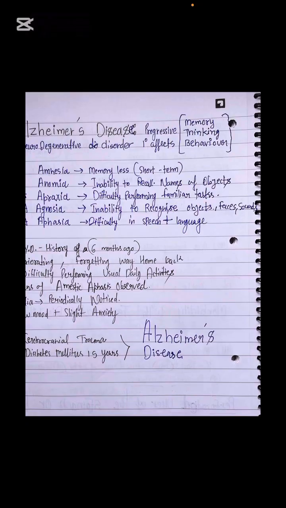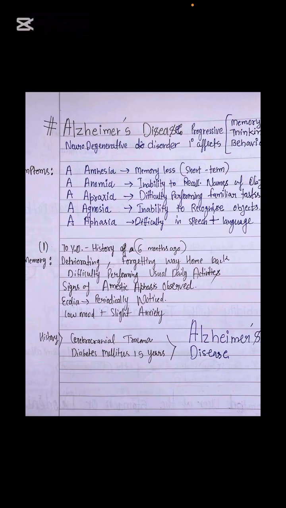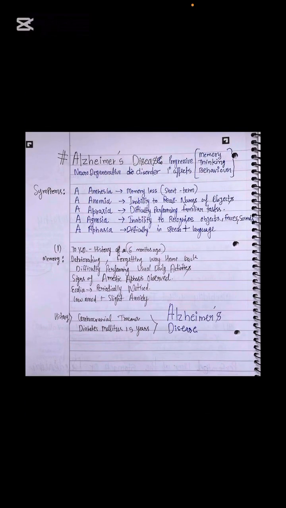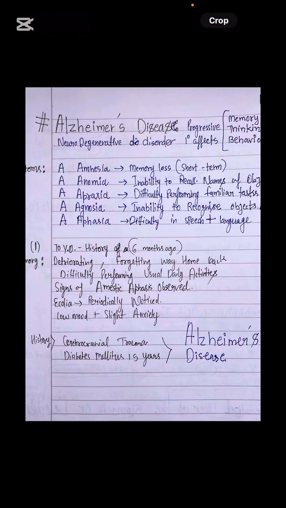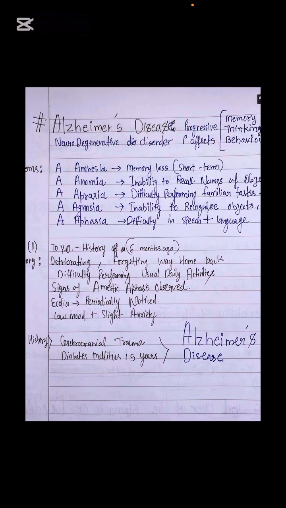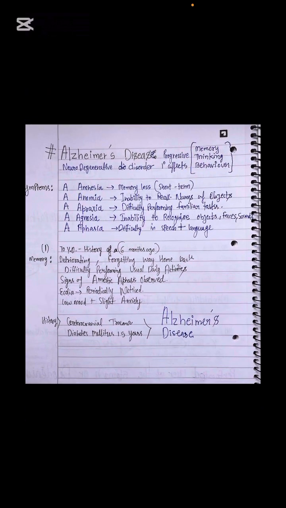So difficulty with speech and language, let's hear it from our patient. Our patient is 70-year-old. So history of 6 months ago, the condition of the patient is deteriorating. The patient is forgetting the way back to home. So we got our hallmark finding, guys. And difficulty in performing usual daily activities, signs of amnesia and aphasia observed. So sir, what are they? So amnesia is memory loss, and aphasia is difficulty in performing the familiar task.